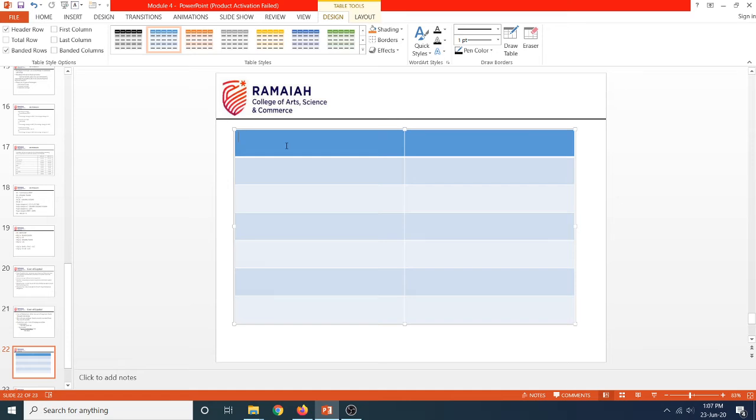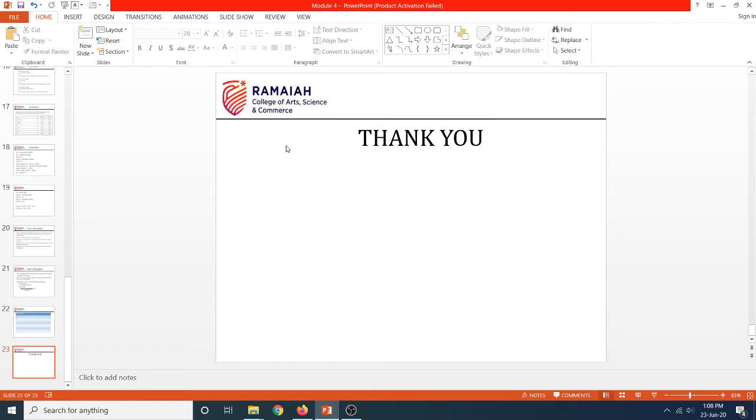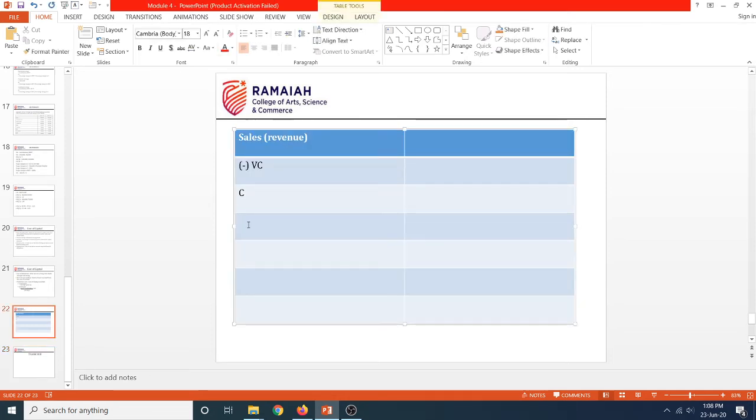First you'll get your sales value or revenue. From revenue, you will first subtract your variable cost, then you will arrive at something called contribution. From contribution, you'll again deduct fixed cost. Now we will arrive at EBIT, correct? Which means earnings before interest and tax.